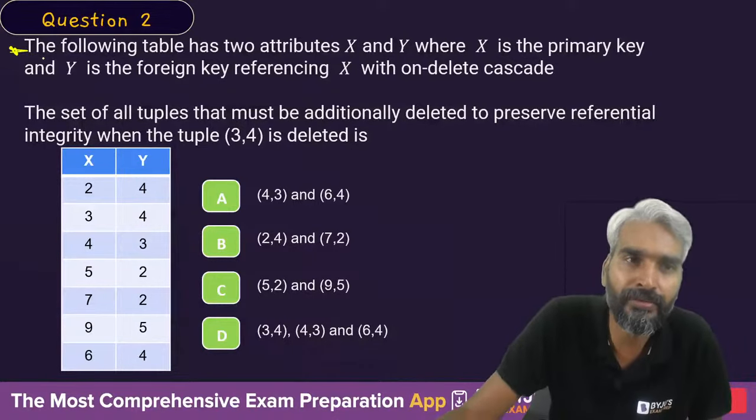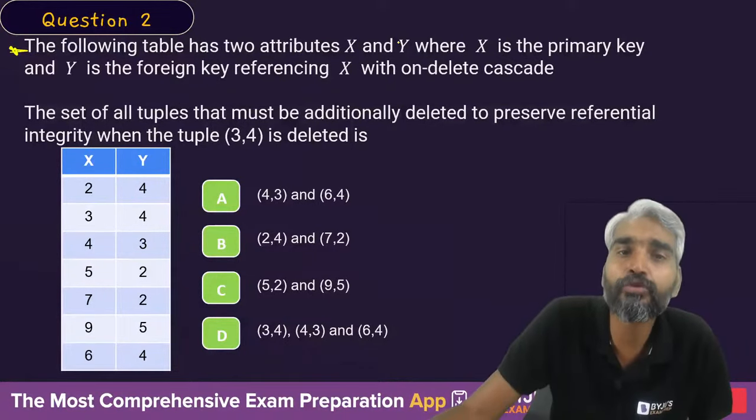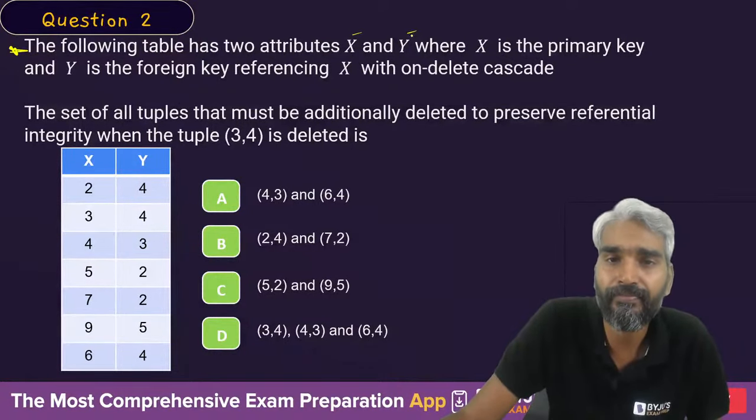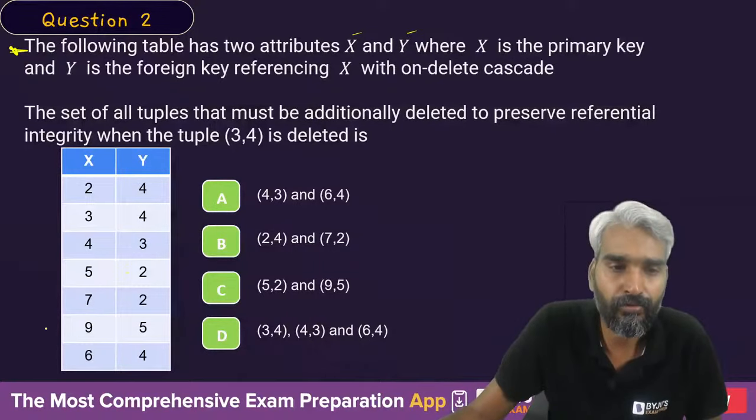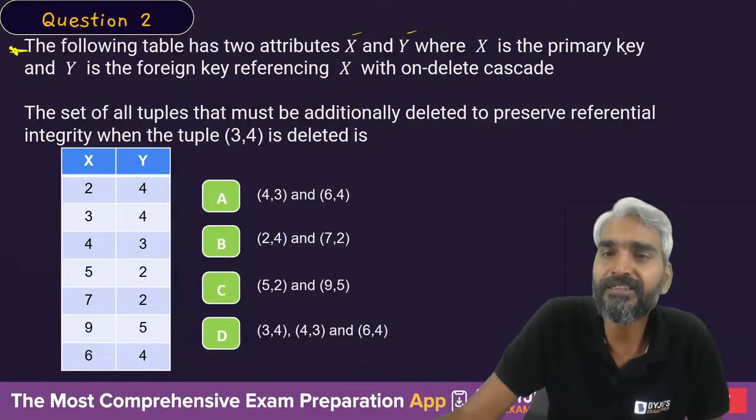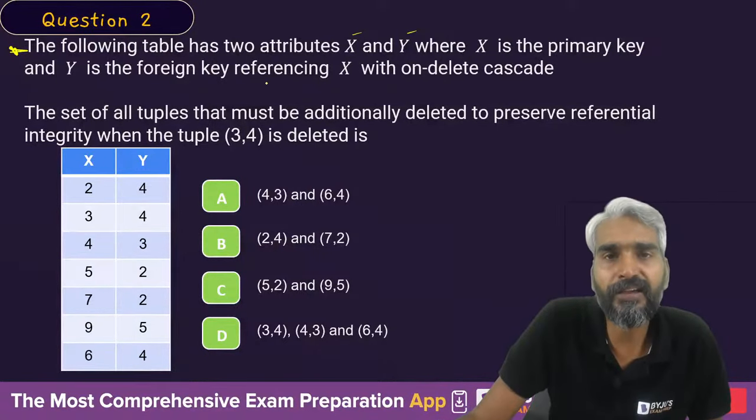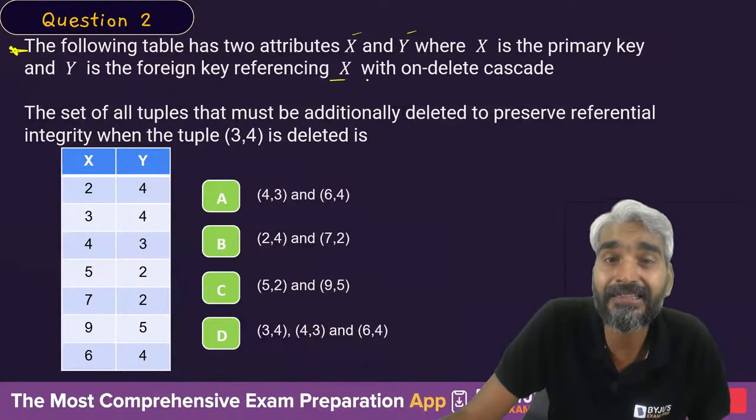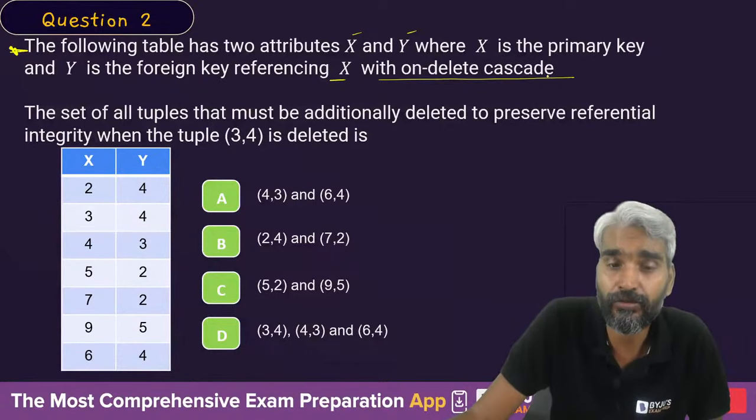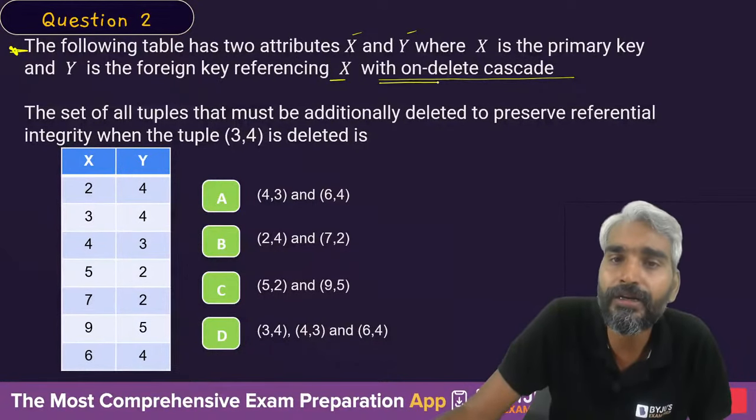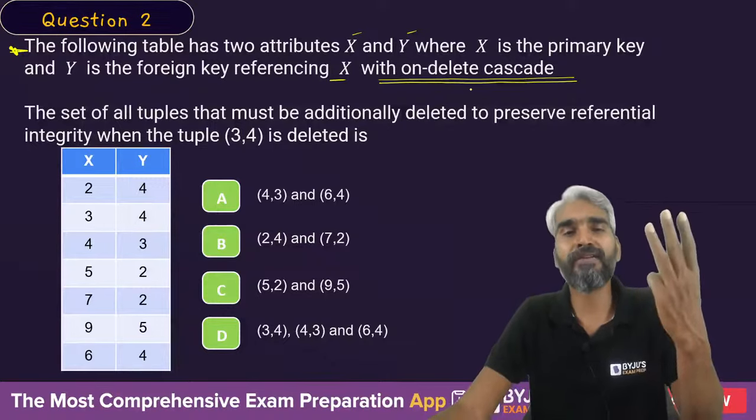This is a question from NIELIT. The following table has two attributes X and Y, where X is the primary key and Y is the foreign key, referencing X with on delete cascade. So the thing which is being used is on delete cascade. So we have three different concepts.